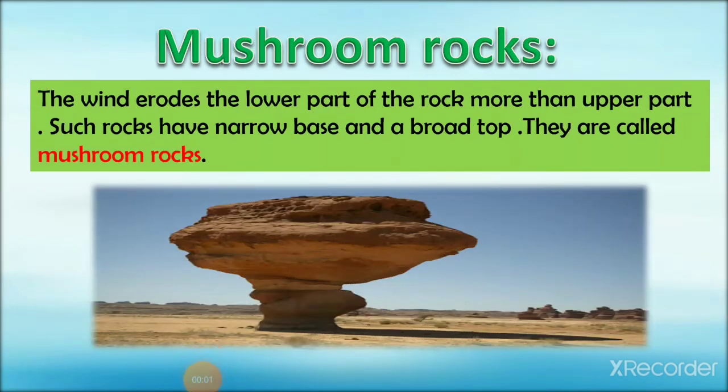One of the landforms formed due to the work of wind is the mushroom rock. As we have discussed, the work of wind is limited to a few meters above the ground, so the wind erodes the lower part of the rock more than the upper part, and such rocks have a narrow base and a broad top, as you can see in the figure. Such rocks are called mushroom rocks. Since the base is narrow compared to the top, it looks like a mushroom, hence they are known as mushroom rocks.